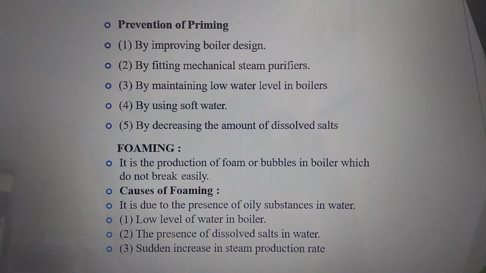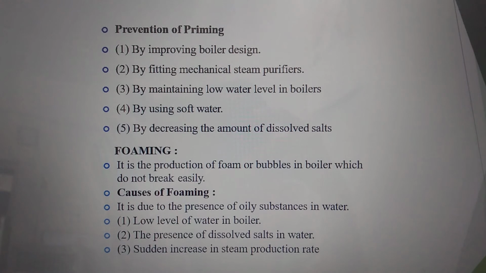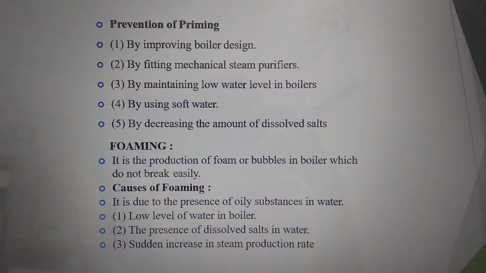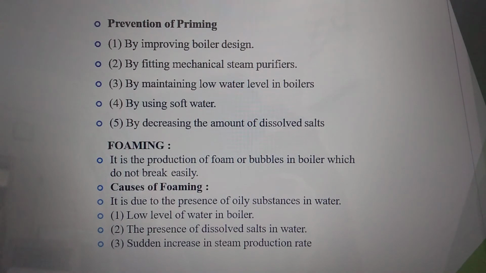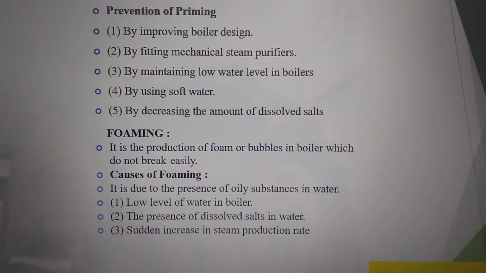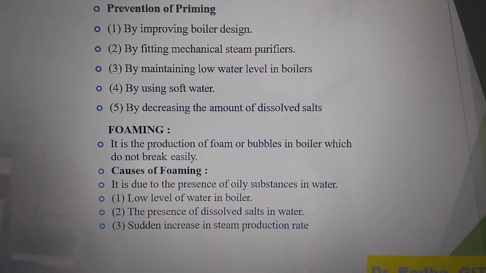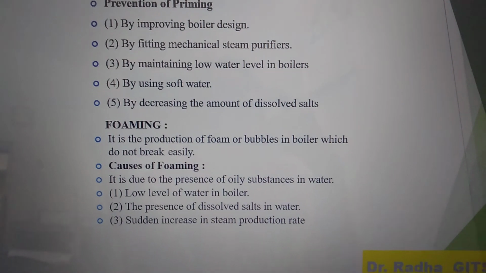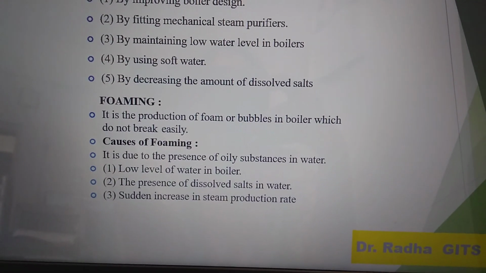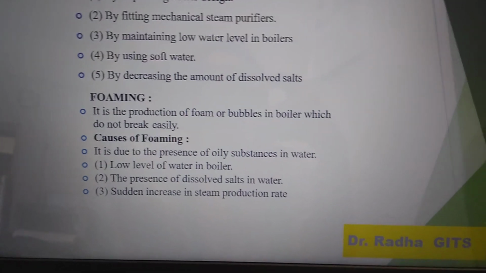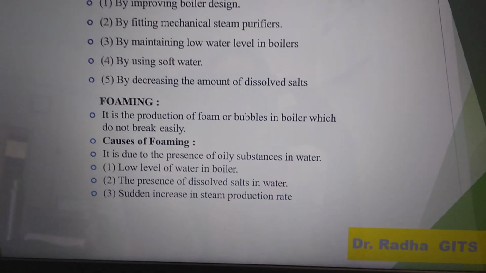Then the preventive methods: by proper designing, by fitting a mechanical steam purifier, by maintaining a low water level, by using soft water, and by decreasing the amount of dissolved salt. Then foaming is the production of foam or bubbles in boiler water. Then the causes: low level of water, the presence of dissolved salt in water, and the sudden increase in steam production rate.